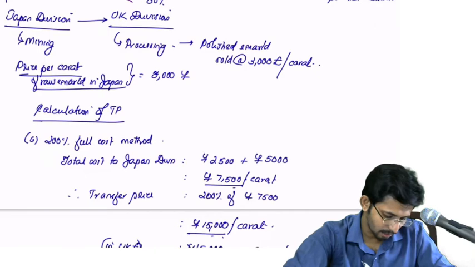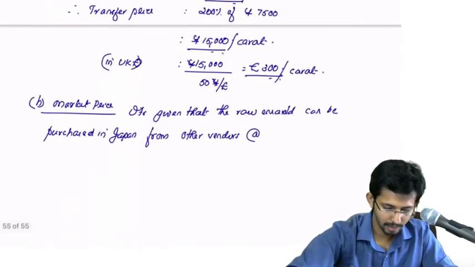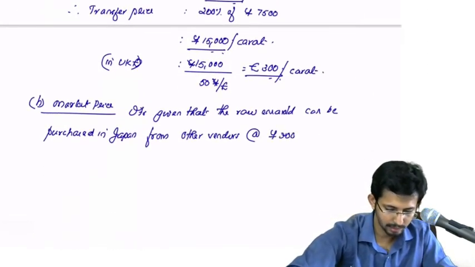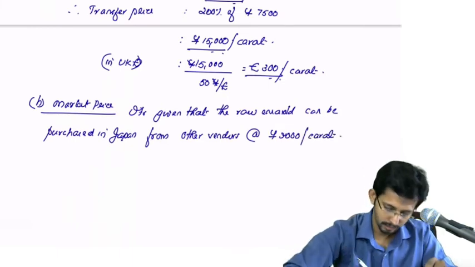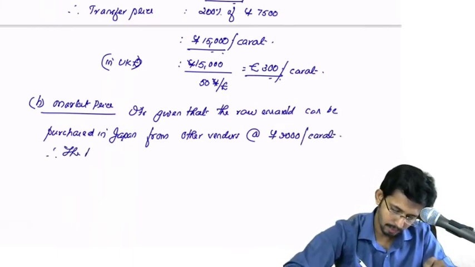It is 9,000 yen, at 9,000 yen per carat.